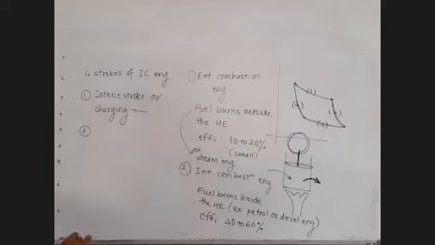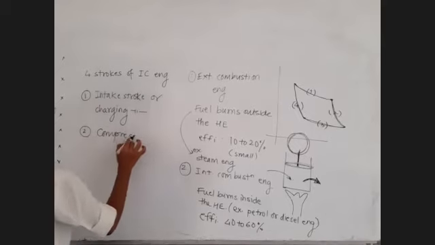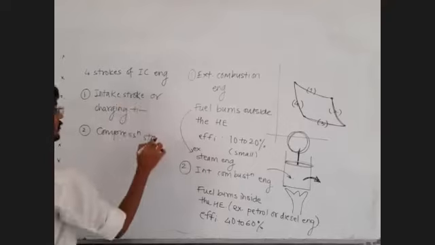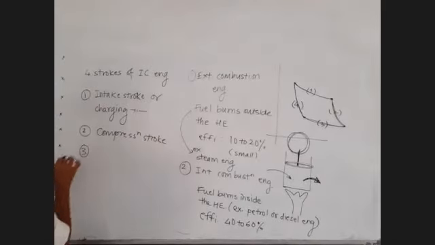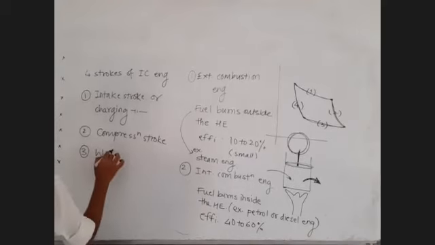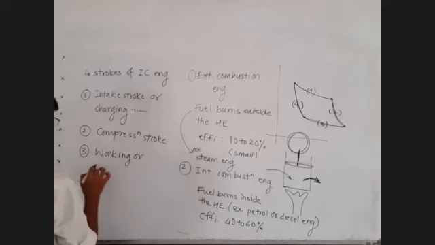Number 2, compression stroke. So first take the fuel in, compress the fuel so that its temperature increases and it burns. Number 3 is the working or power stroke.